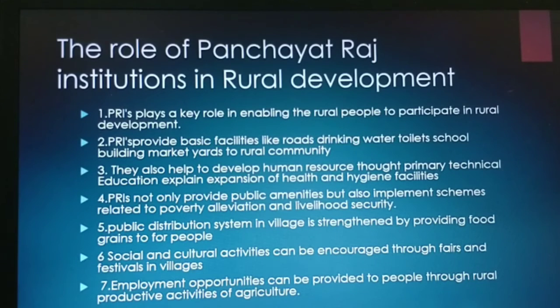Employment opportunities can be provided to people through rural productive activities of agriculture.